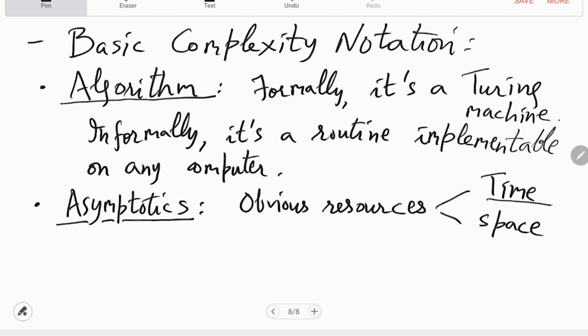Once you have this machine, you have well-defined steps. I won't go into what the steps are; I think you just brush it up. Everybody has done TOC, right? There are these steps in a Turing machine, and just the number of steps is called time. When you look at the number of steps as a function of n, the input size, that becomes time complexity.